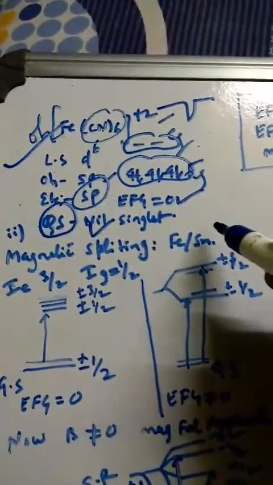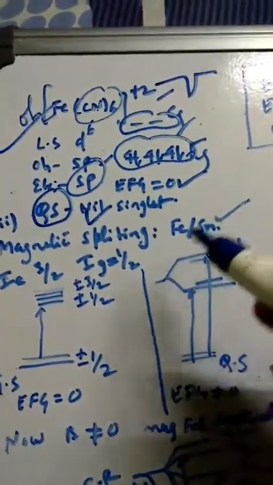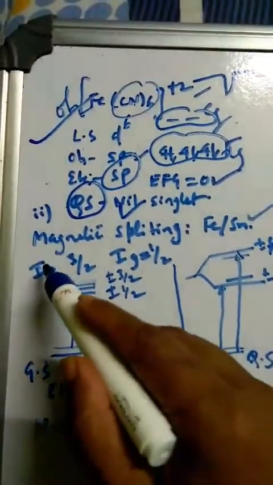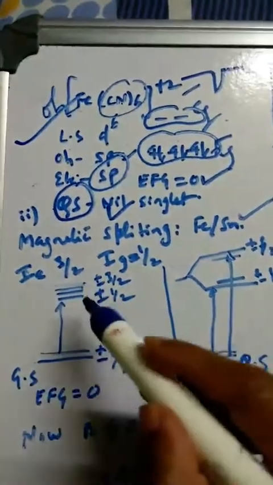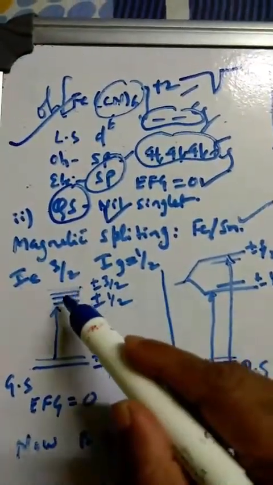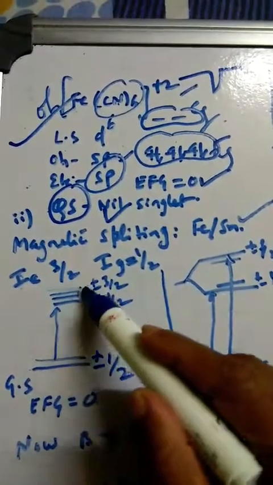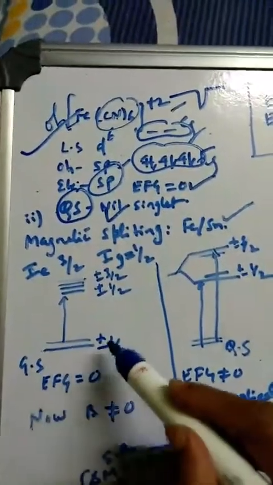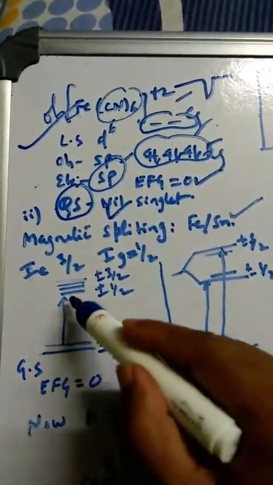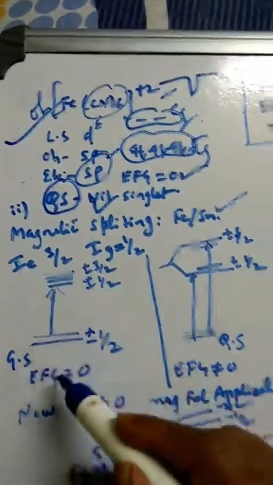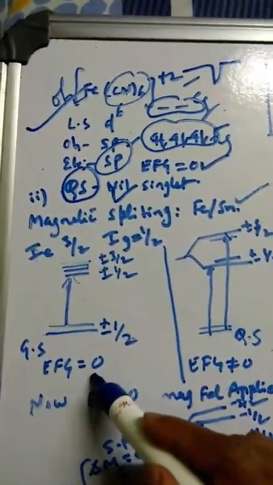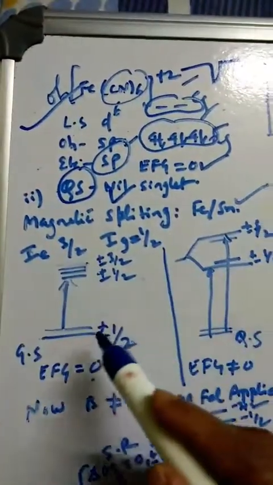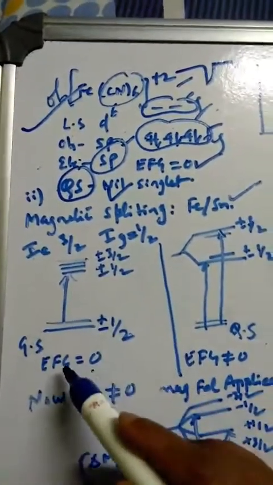So today we'll go for the next, magnetic splitting, and moreover again here iron and tin. And iron, you know that the ground state I value will be plus or minus half, and excited state I will be 3 by 2. Okay, then 4 lines will be there, plus or minus 3 by 2, plus half, minus half, degenerate, and plus half, minus half down in the ground state. And you are going to observe a single line if electric field gradient is equal to 0. Okay, so if the complex has ligand symmetry, and even electronic symmetry is there, then you are going to get a single line here.